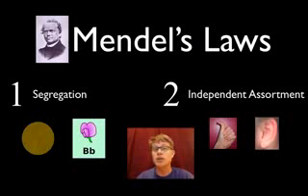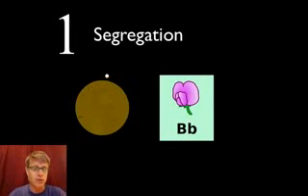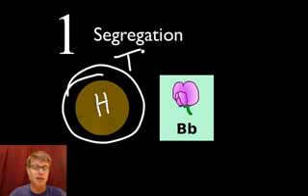And so what are Mendel's laws? Well, the two things that he figured out: Mendel's law 1 is called the law of segregation, and Mendel's law 2 is the law of independent assortment. Let's start with law 1. I've got a coin here because the actual way you get genes is almost like a coin flip. A coin has heads on one side and tails on the other. When you flip a coin, what are the odds that you're going to get heads or tails? Well, it's a 1 in 2 probability that you'll get heads.